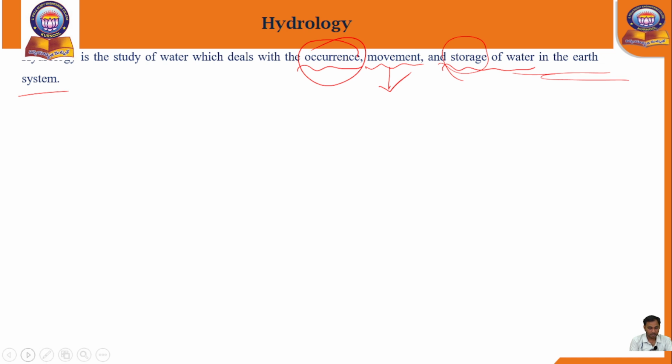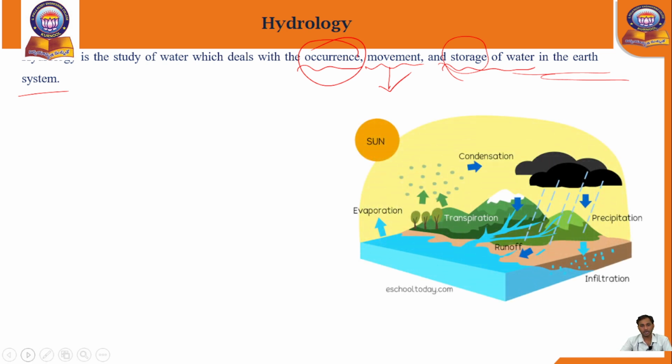Now let us observe a small image, showing how the rainfall is occurring. Now we will discuss the point of how the rainfall will occur. You people are observing some different terminologies in this image: evaporation, transpiration, condensation, precipitation, next runoff and infiltration. These are the basic terms that play an important role in the occurrence of rainfall. So this is the systematic water process.